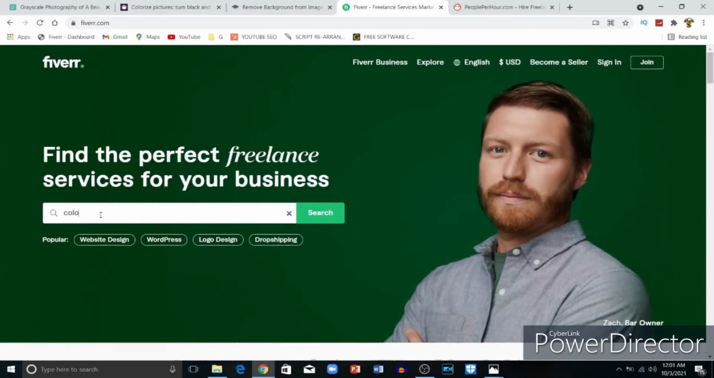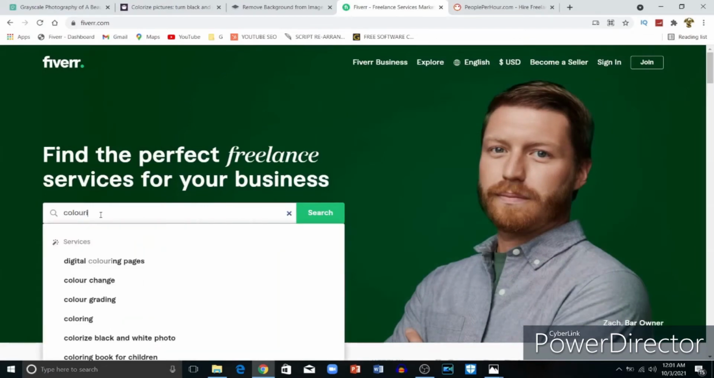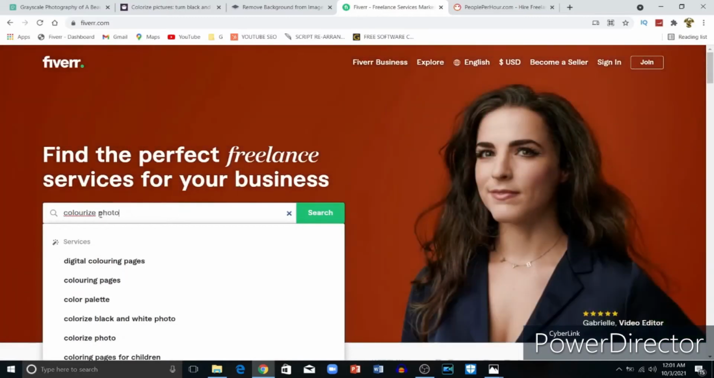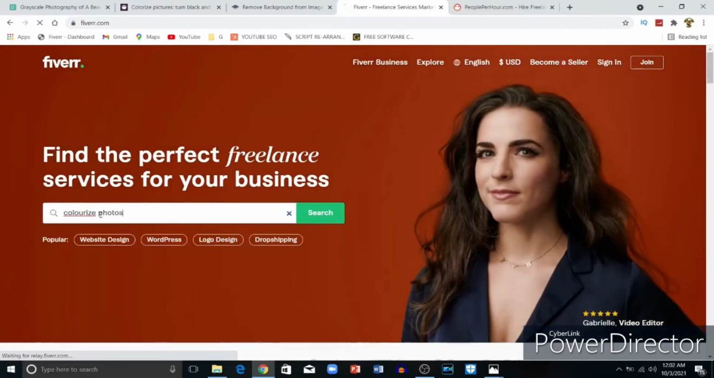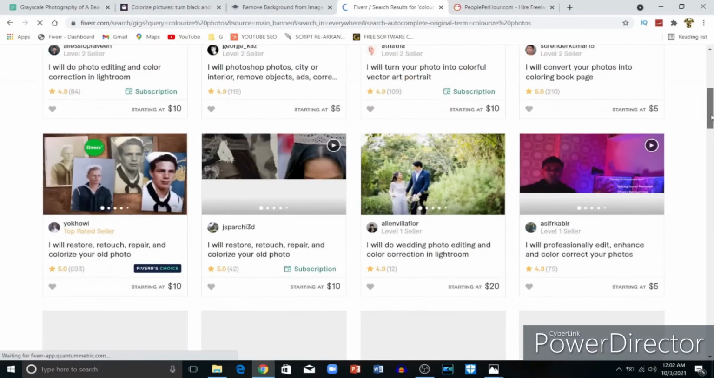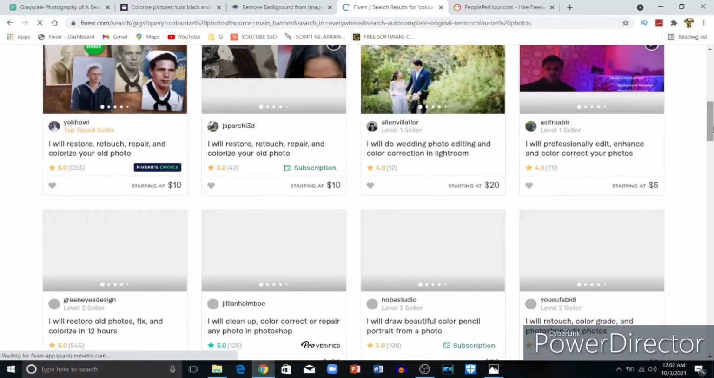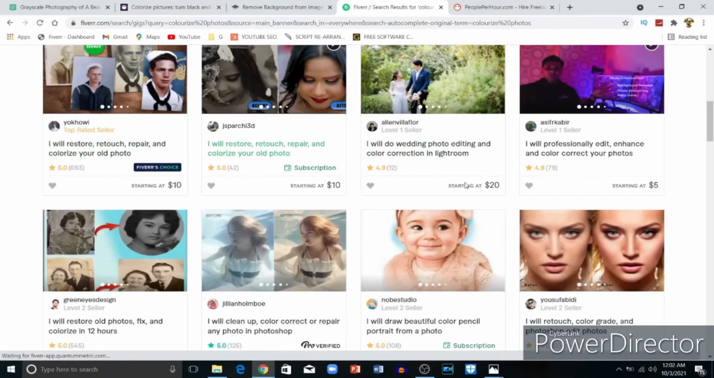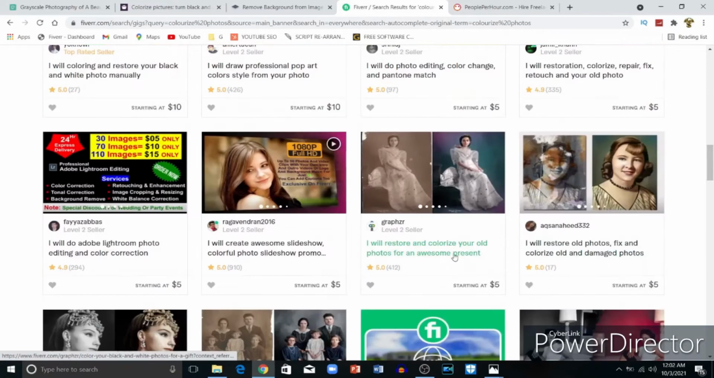colorize photos. After typing so, as you can see, there are many people who offer this service and charge. You can see people charge $20, $10, $10, $20, $5. I will restore and colorize your old photo for, and there were some presets.